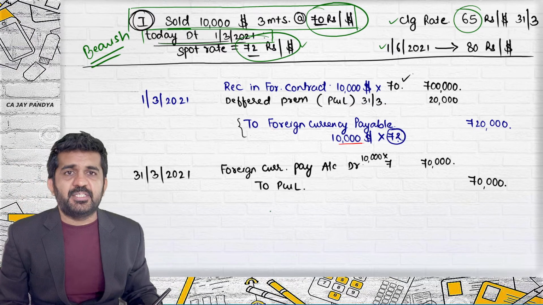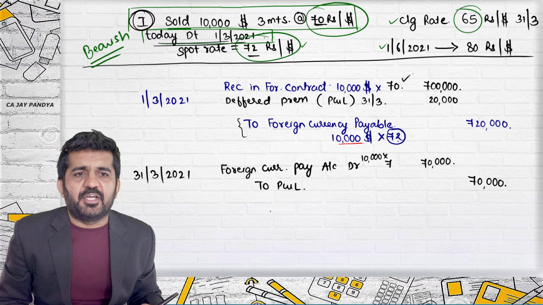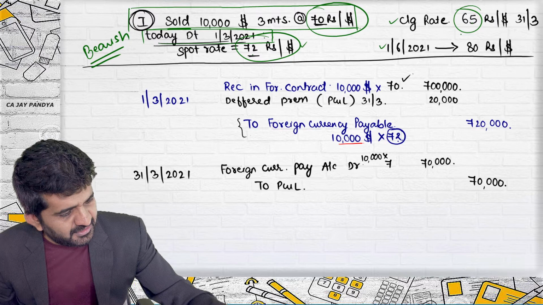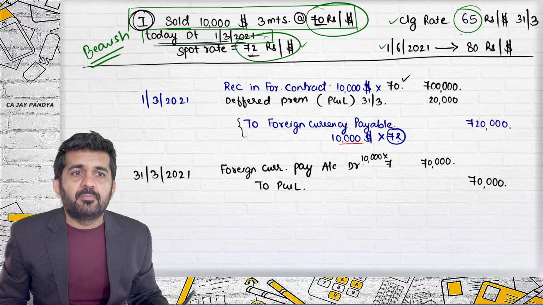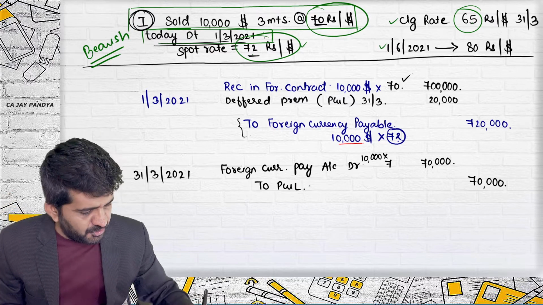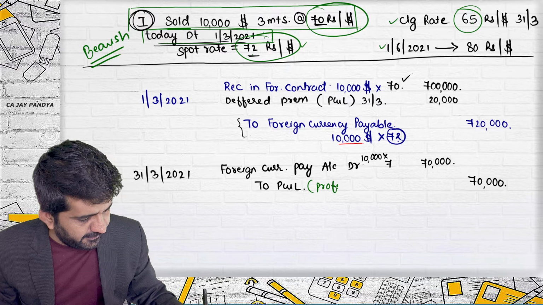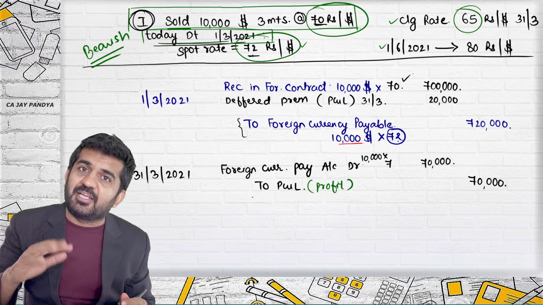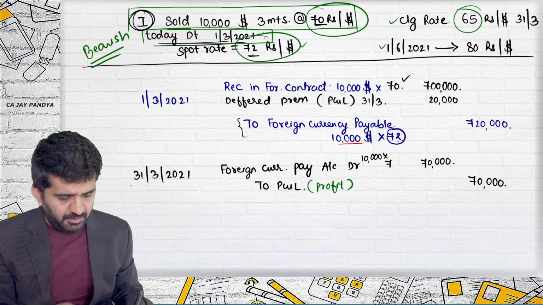On the closing date, is the market bullish or bearish? Market is bearish. You were bearish, the market is bearish. Believe me, there will be a profit. You are bearish, the market is also bearish, so there will be a profit.